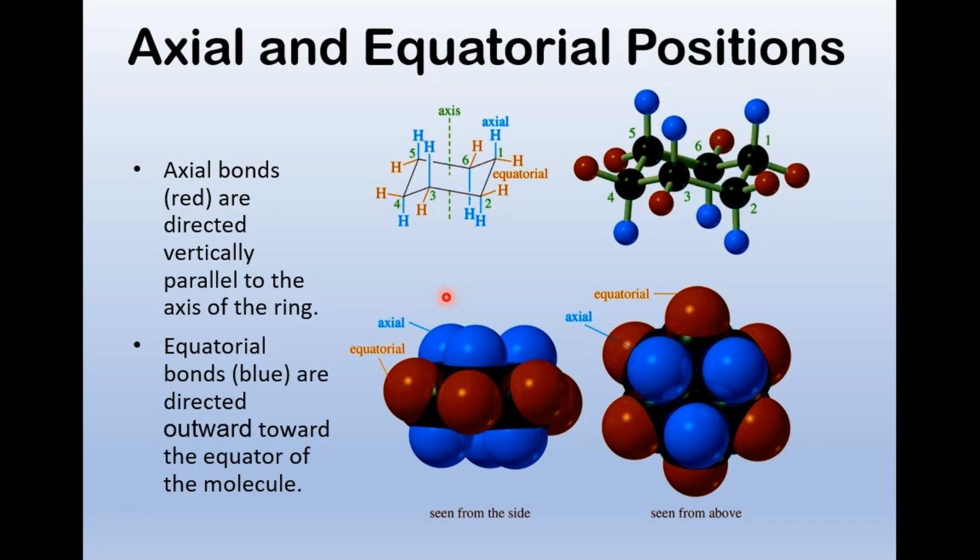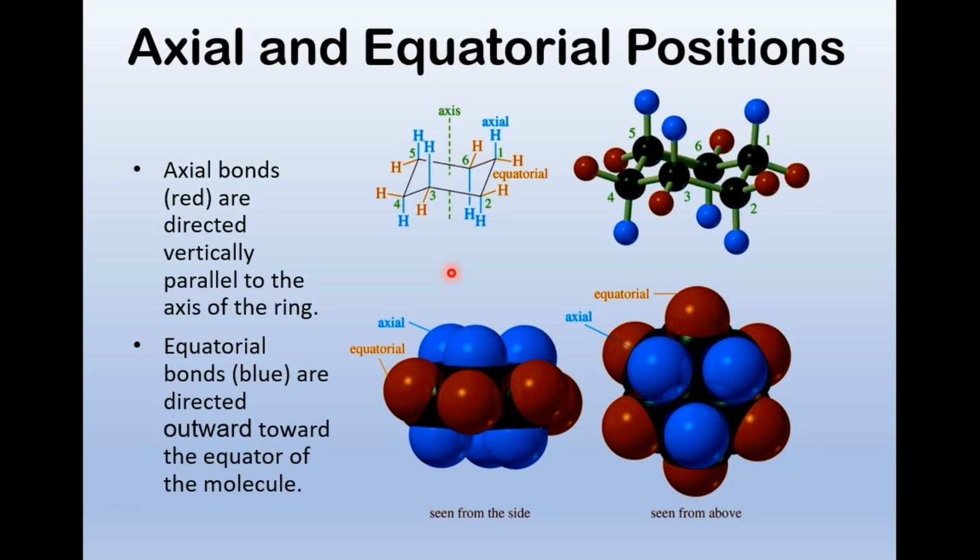Yeah, the equator. Equatorial comes from the word equator. Maybe. Don't quote me on that. But we see all these hydrogens in the equatorial, or on the equator, are pointing out, and all the other hydrogens are either pointing towards the south pole or the north pole. And the world spins on its axis, and basically the axis is defined as north pole to south pole, that line. That's where it spins.